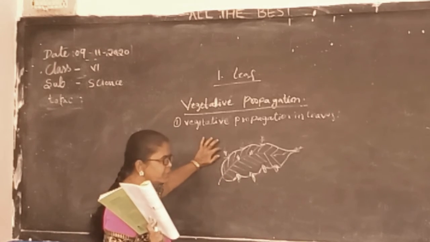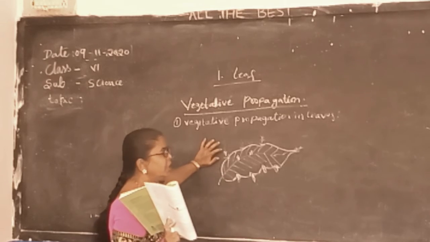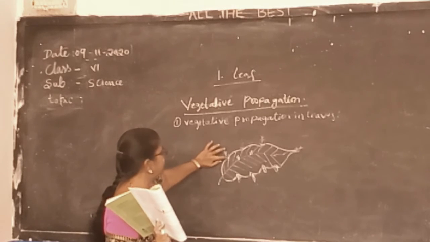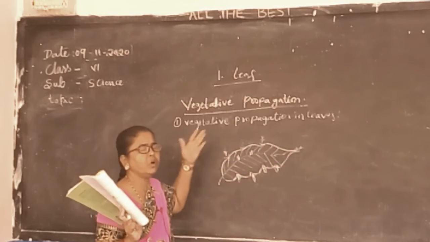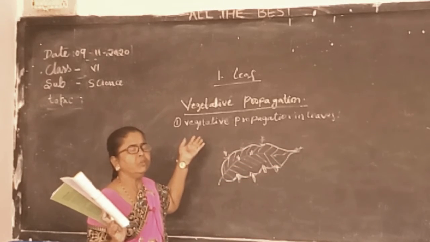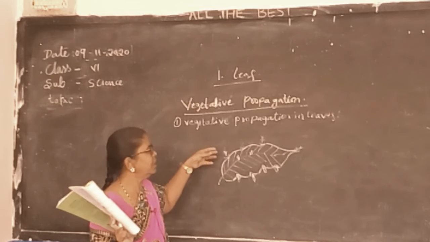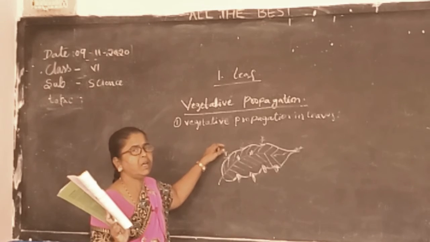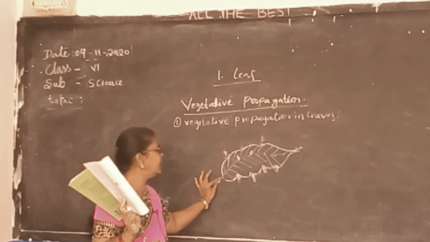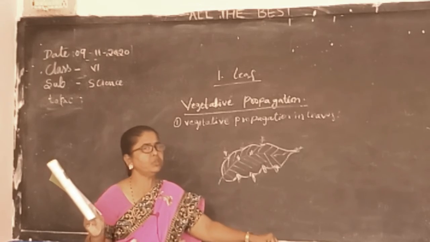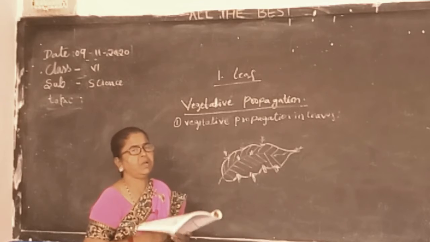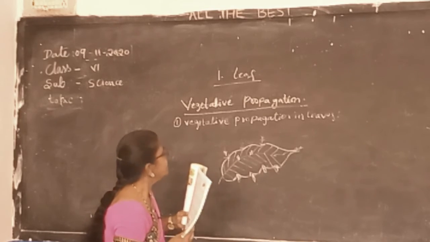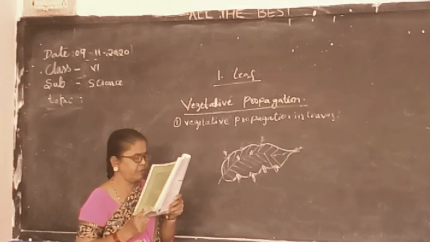After some days, when the plantlet becomes mature and big, roots are produced on it, and from the roots again a plant will arise. We can take this plant and sow it into the soil, and from this a number of plants are produced. So that is known as vegetative propagation in a leaf.